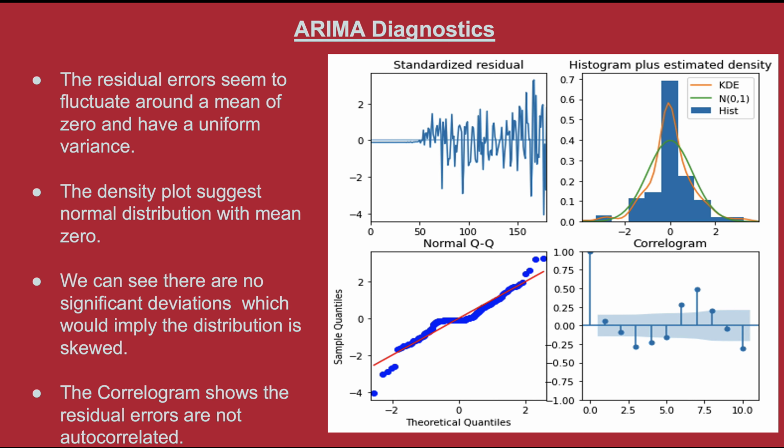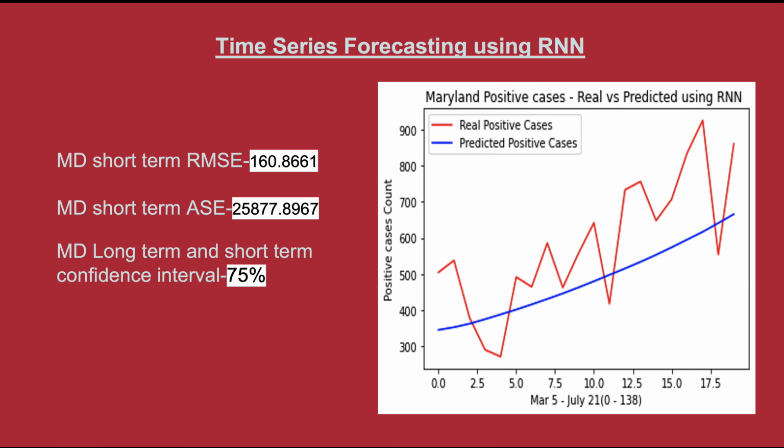On the bottom left, all the dots should fall perfectly in line with the red line. We can see there are no significant deviations, which would have implied the distribution is skewed. Bottom right, finally, the correlogram shows the residual errors are not autocorrelated.